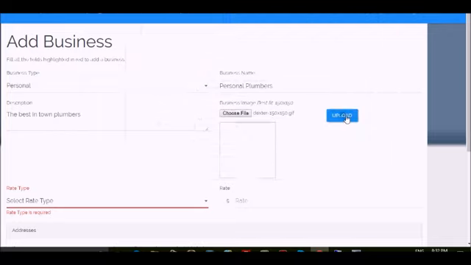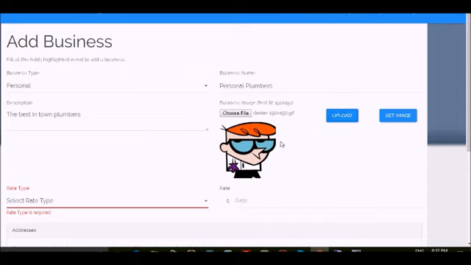So simply press upload, and once you're satisfied with the logo, you can press set image. The other thing to note is to make sure your logo fits these dimensions, which is 150 by 150. So once I'm satisfied, you can press set image.